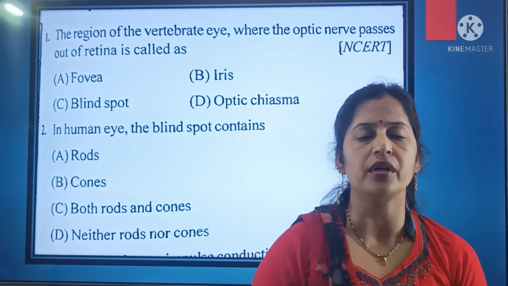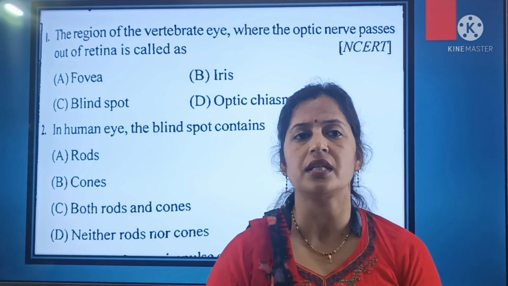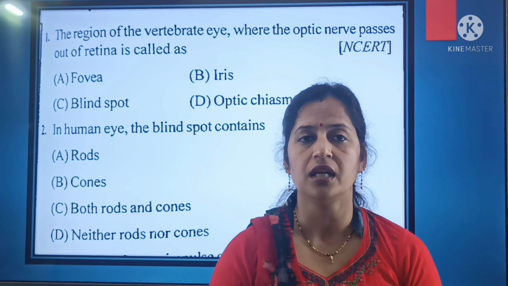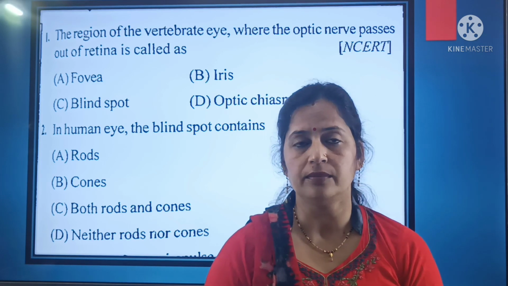So this is the brief introduction regarding the chapter, that is, endocrine system as well as control and coordination in the endocrine system.